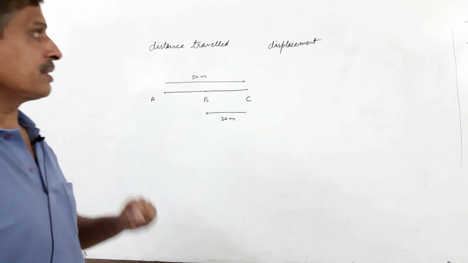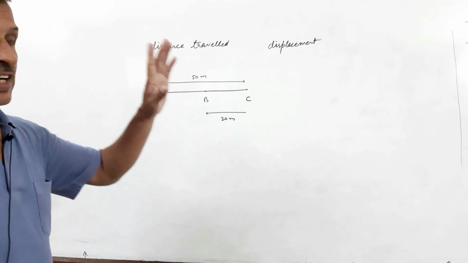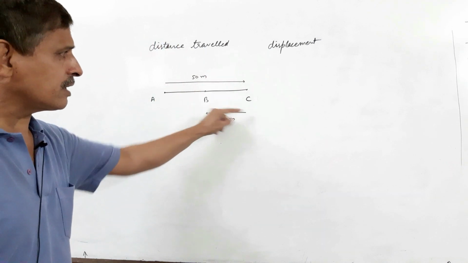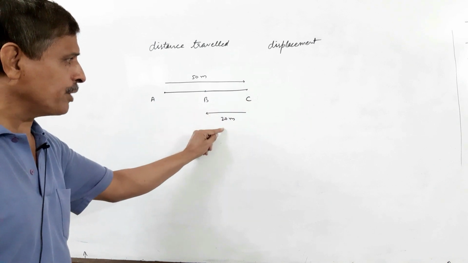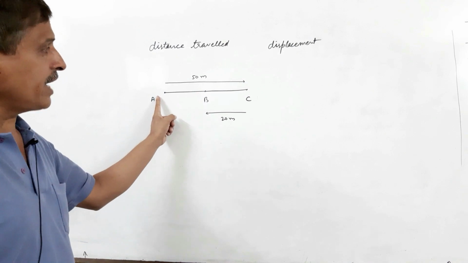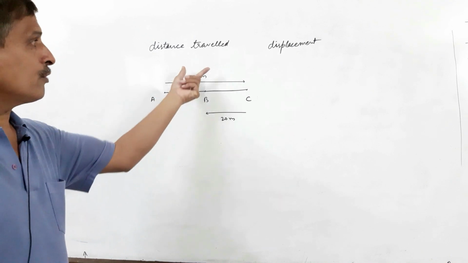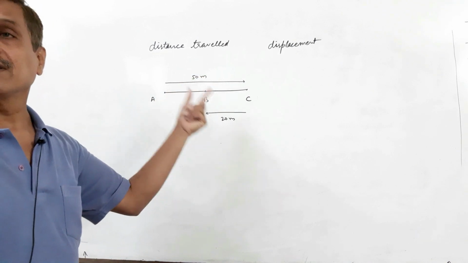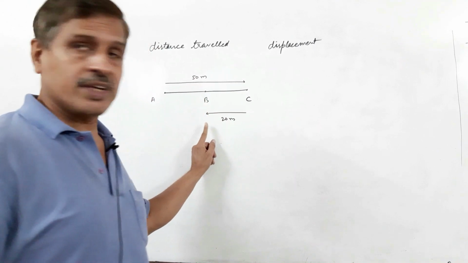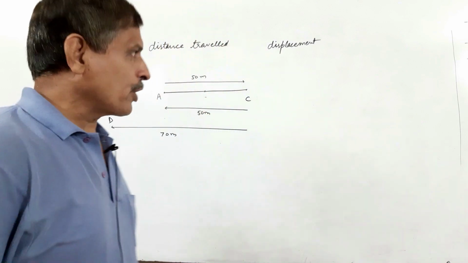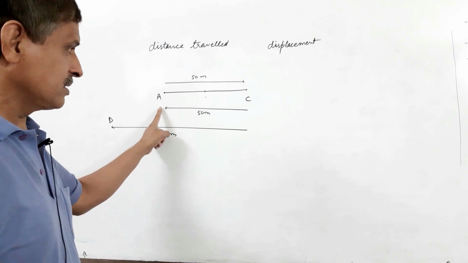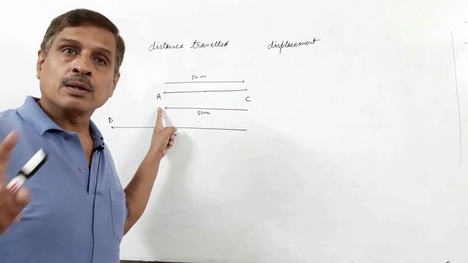But displacement, which is a vector quantity: if a body travels from A to C, 50 meters, then returns back from C to B, 20 meters, then the minimum distance between the starting point A and the final position B is 50 minus 20, that is 30 meters. So displacement is 30 meters.